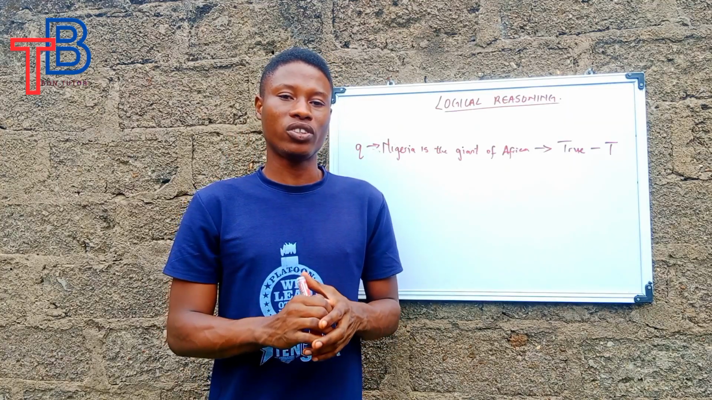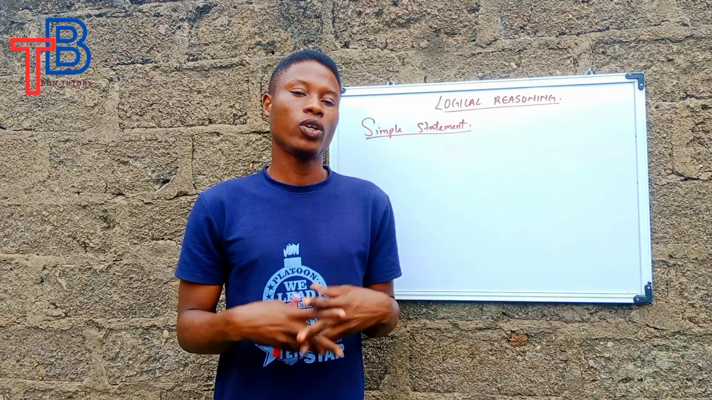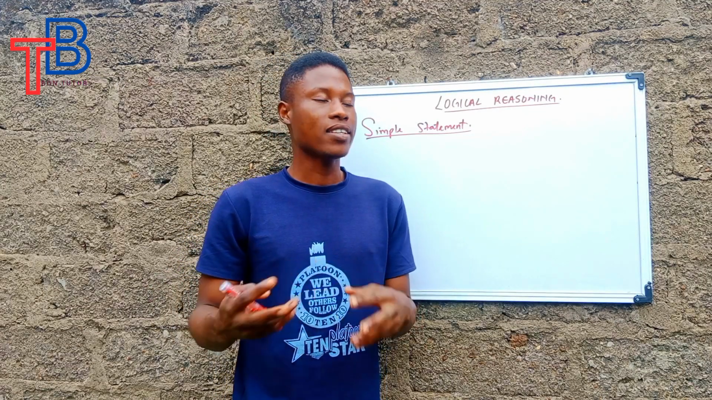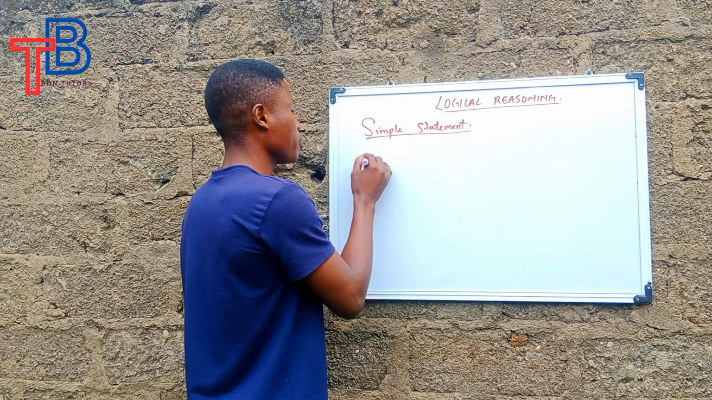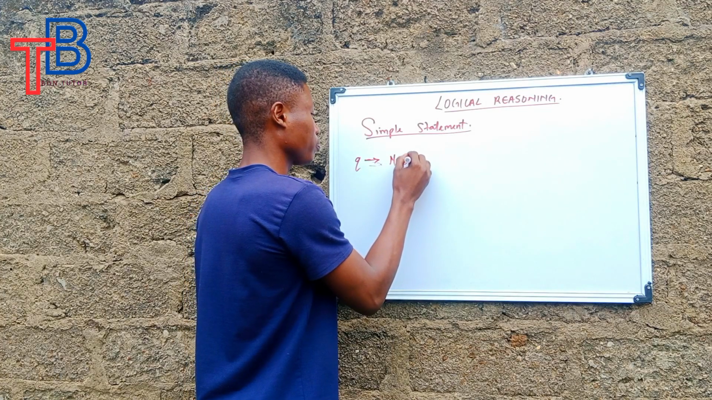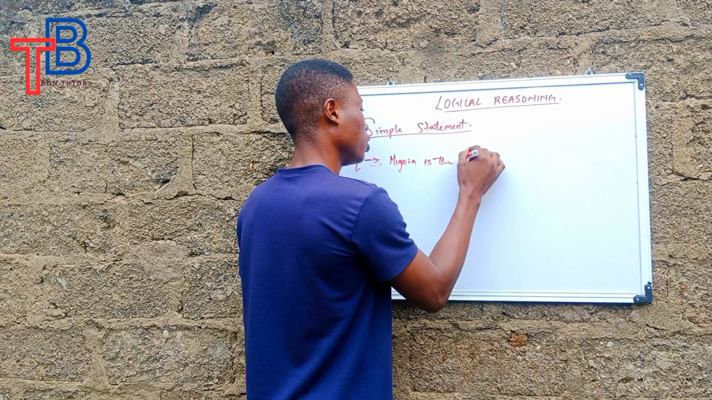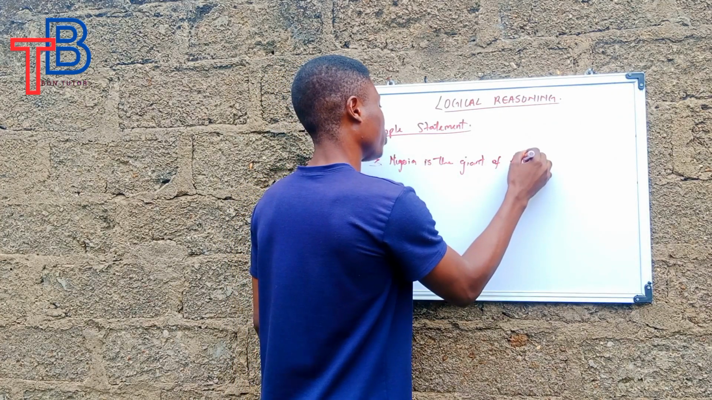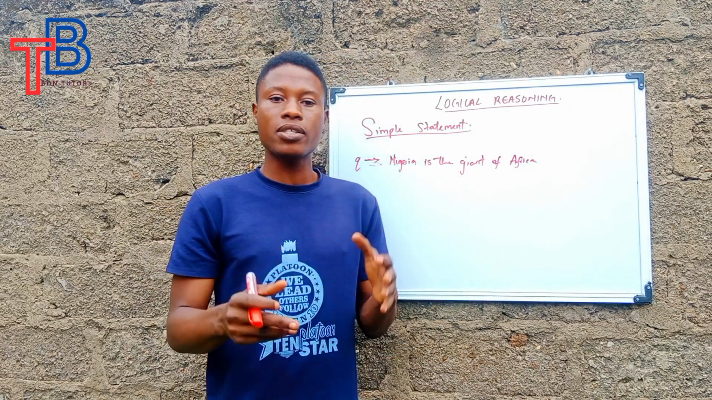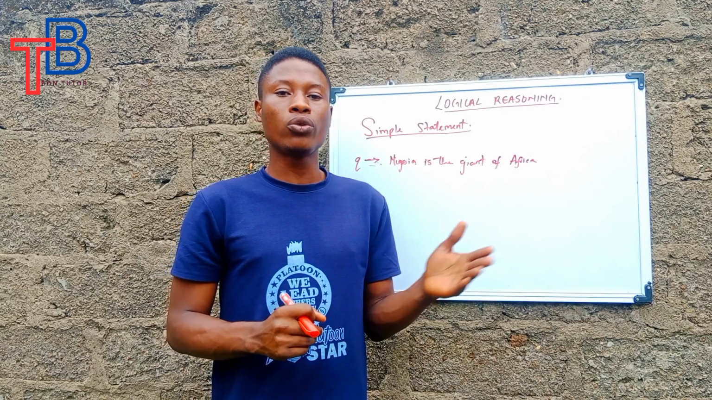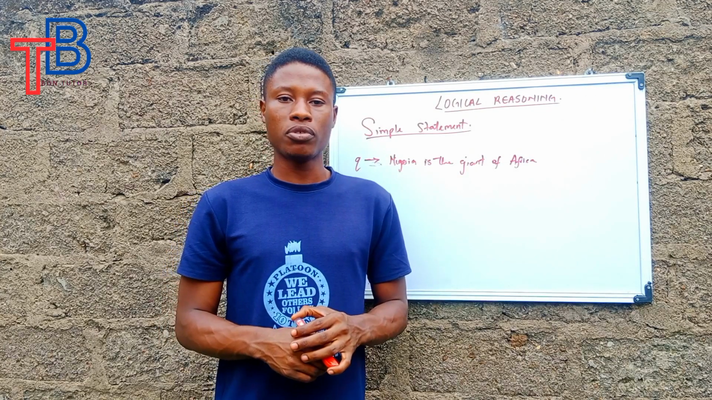So find a place to sit down and let's start with what we call a simple statement. What do I mean by simple statement? The example I gave you earlier, that is statement Q, Nigeria is the giant of Africa. This is an example of a simple statement. A statement that you can either assign a true or false reply to. That's what we call a simple statement.